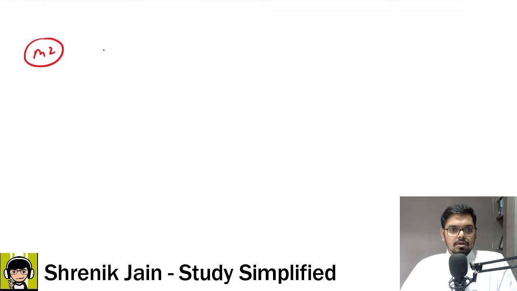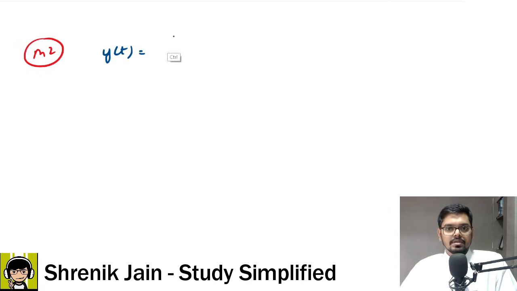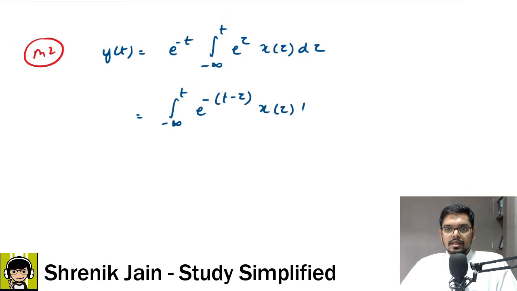Our question was y of t is equal to the integral from minus infinity to t, e to the power minus t was outside. Let me first write as per the given data, and then do my manipulation in the next slide. If I take this term inside and club the powers of exponential, the expression would look like: minus is outside, t minus tau would be inside, x of tau and then d tau.